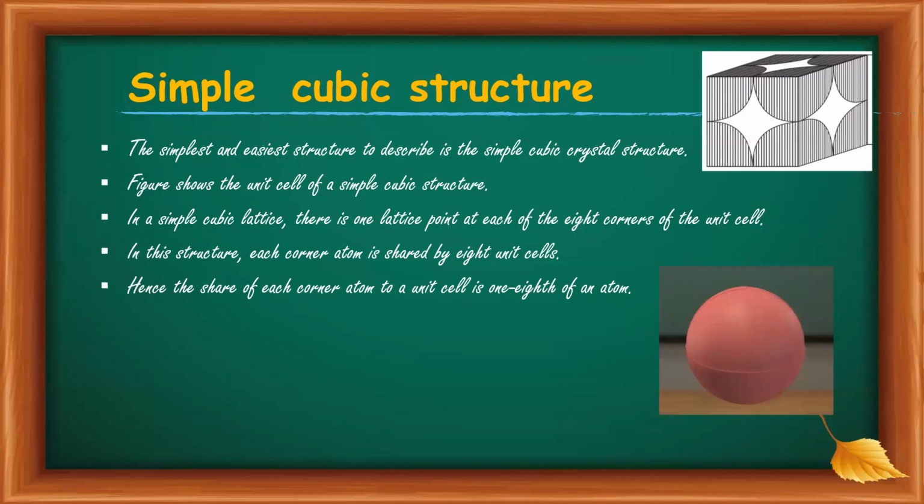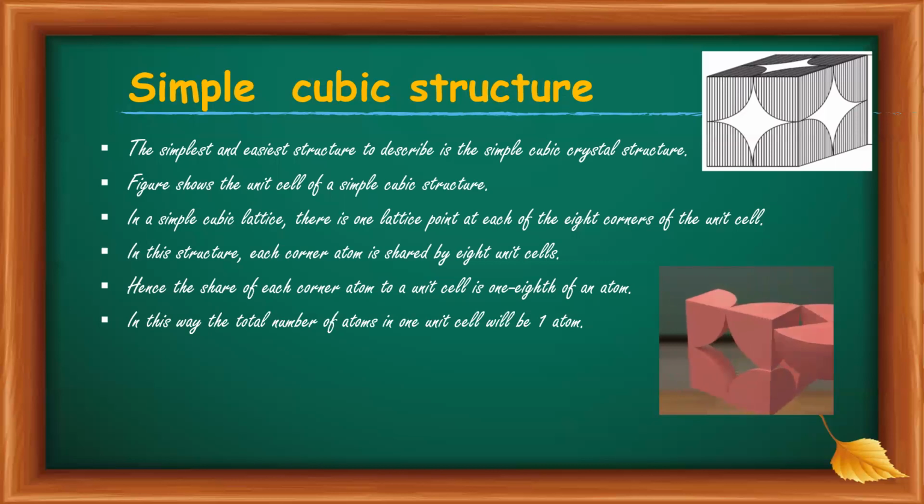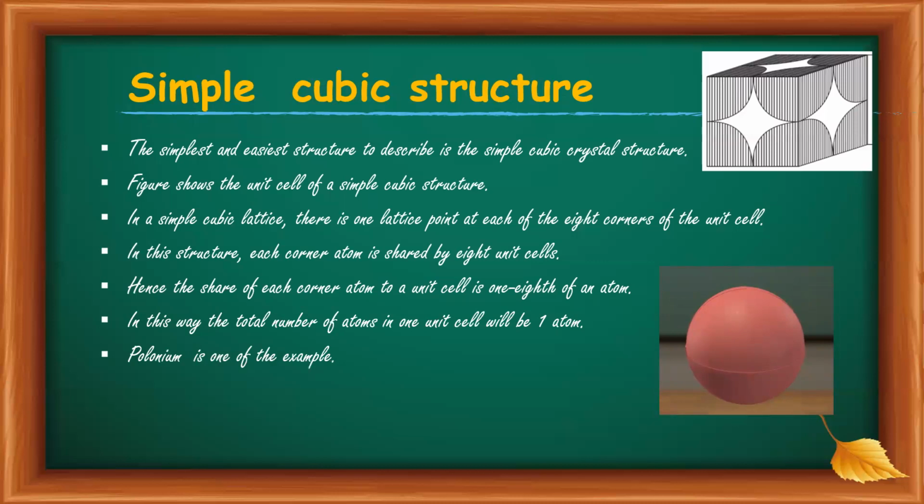As there are 8 corners, each corner has a share of 1 by 8. Then 1 by 8 into 8 gives 1 atom. In this way, the total number of atoms in one unit cell will be 1 atom. Polonium is one of the examples of simple cubic structure.